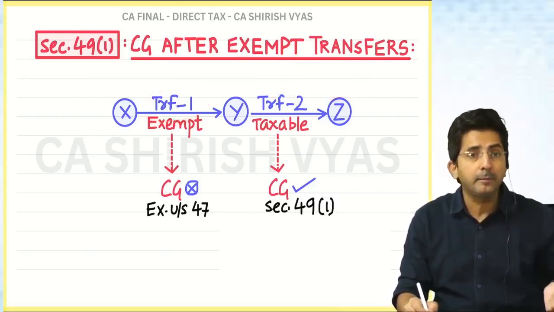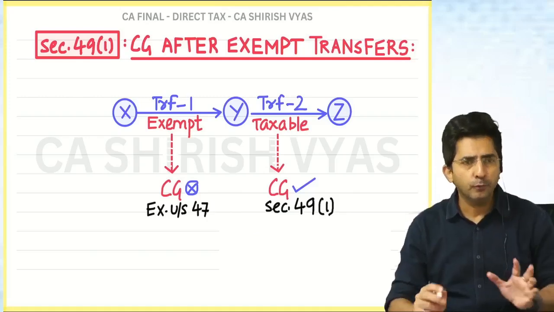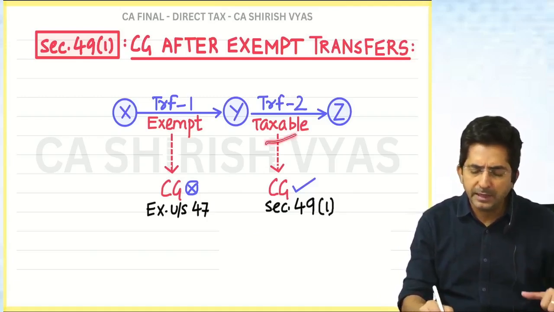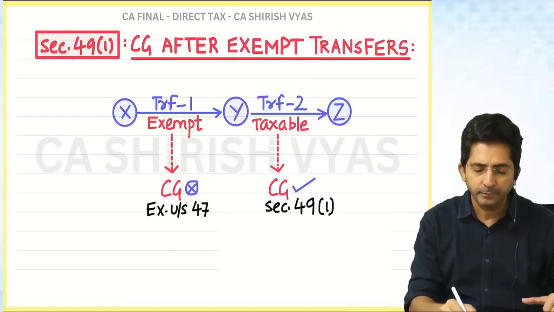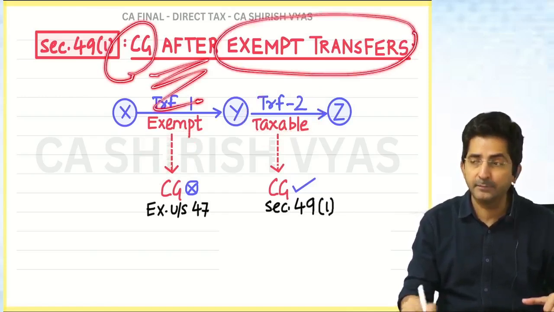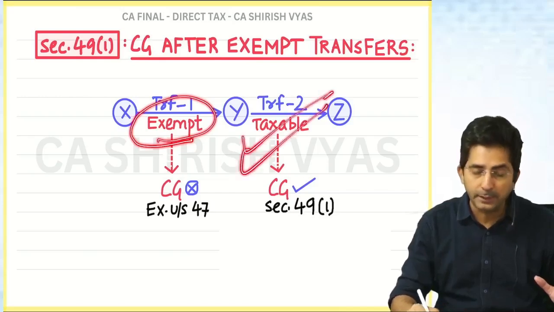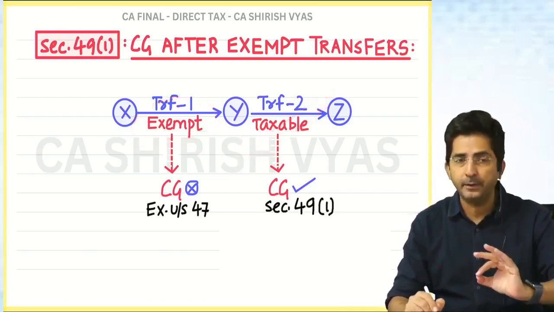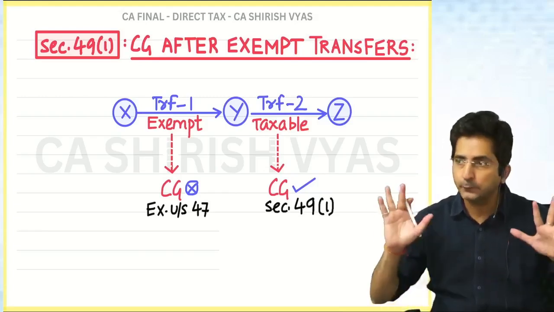But how will it come? For that, there is section 49.1. So, 49.1 is for what? For sale immediately after exempt transfer. See, what is the heading I have given? Capital gain after exempt transfer. So, see, first there will be an exempt transfer and afterwards there will be a normal sale. There you will have to calculate capital gains in a special manner. So what is so special I will tell you, but this is 49.1.